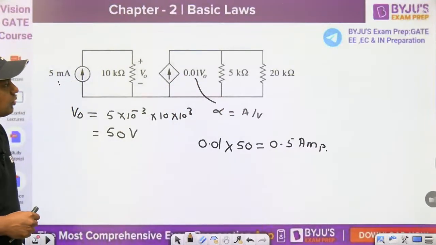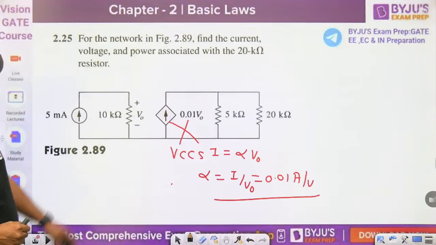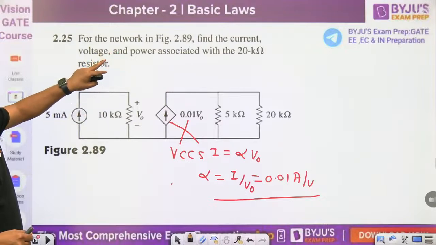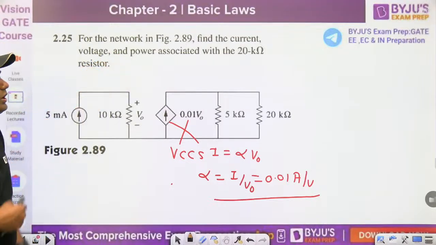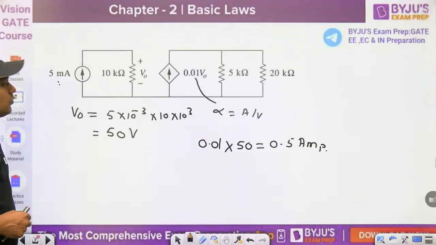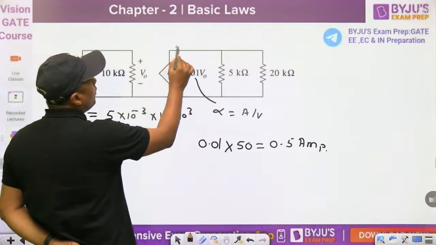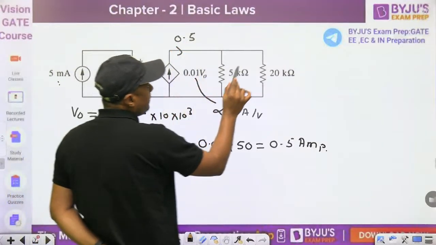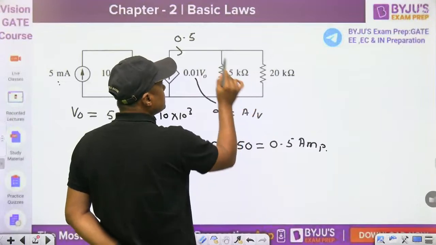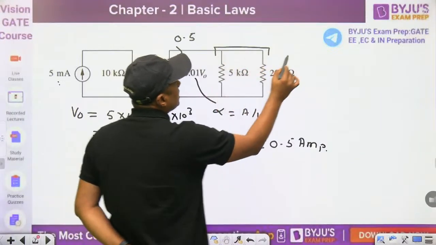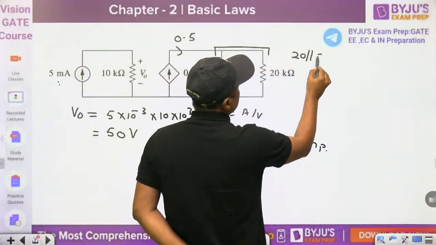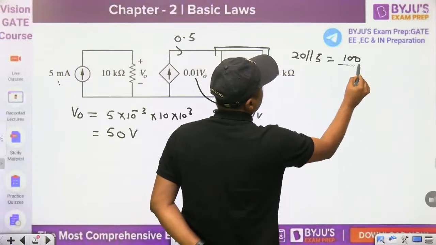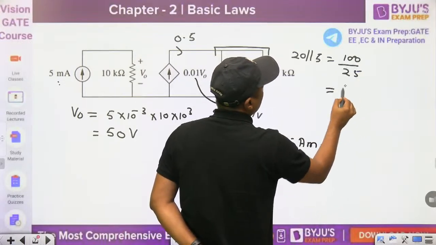And then guys, what is required here? What is asked here? Find the current, voltage and power associated with the 20 kilo ohm resistor. So to find the 20 kilo ohm resistor, you have the value 0.5. Then what is 20 parallel with 5? That is 100 upon 25, that is nothing but 4 kilo ohm.